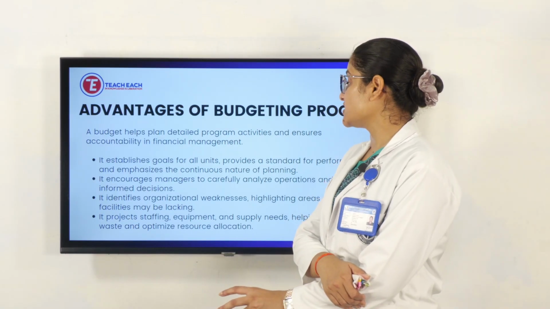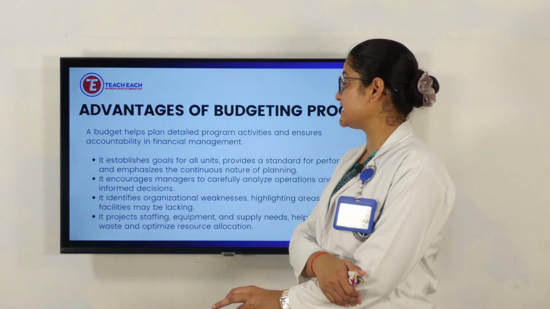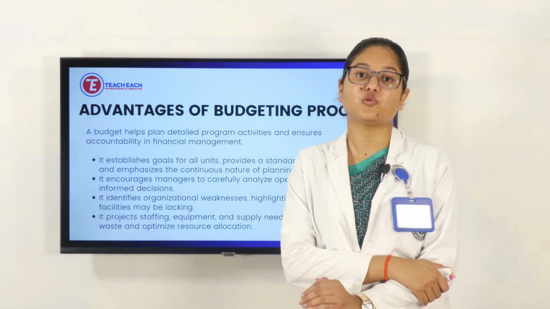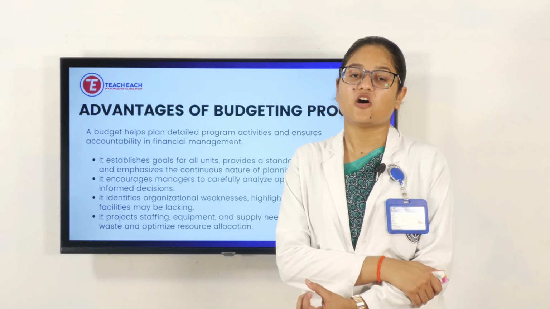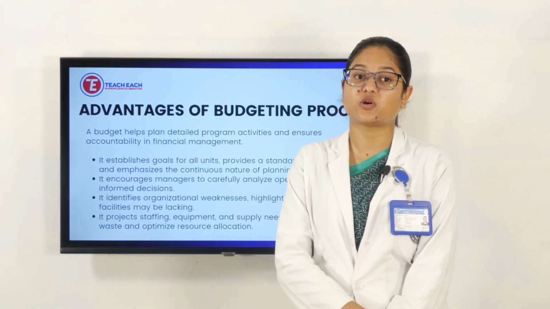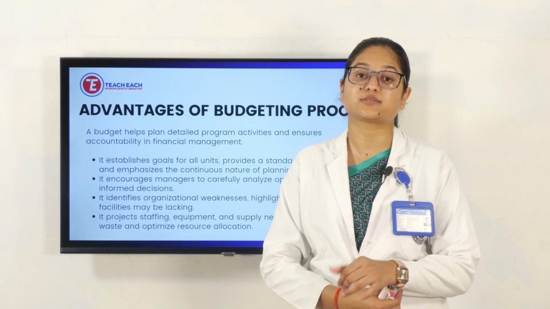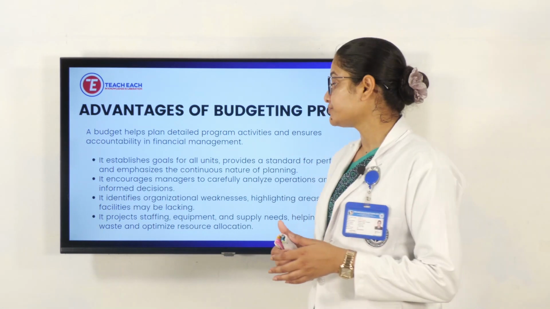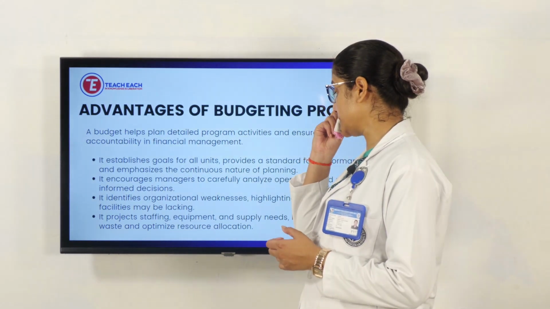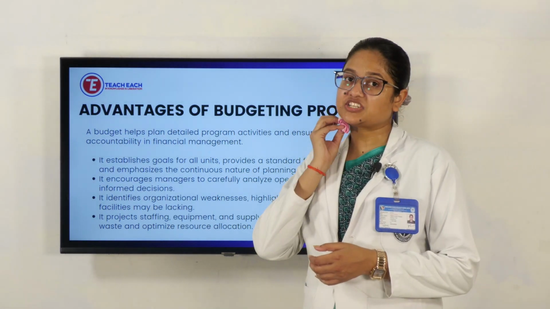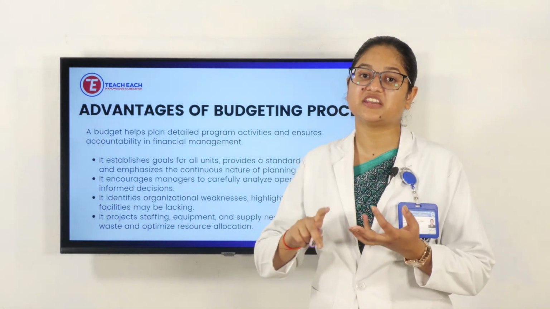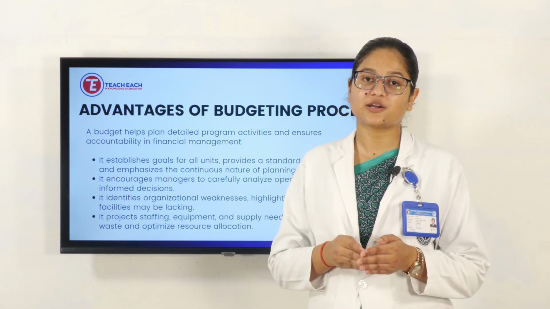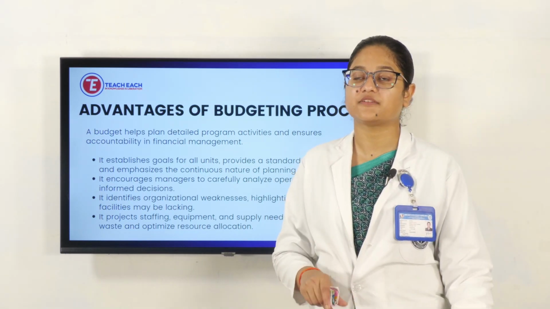It identifies organizational weakness, highlights the areas where facilities may be lacking. Like when we are planning, we will be capable of knowing which areas need more things, or which areas are weaker sections, what we have to build up more, which area we need to expand more. So this also we can evaluate with the help of planning. It projects the staffing, equipment and supply need. Like if any organization is there, then manpower is there, finances are there, everything will come in that, and we will have all the vision at one point, at the same time we can observe everything.